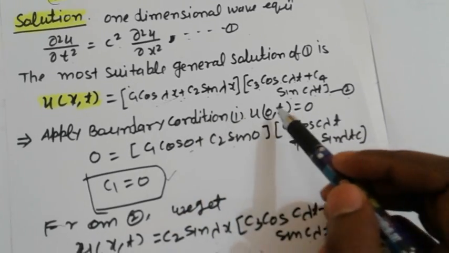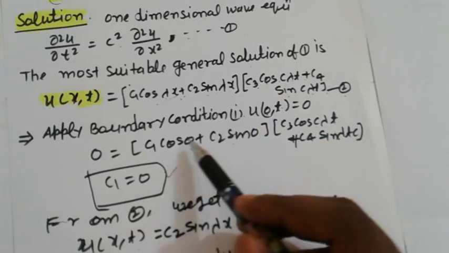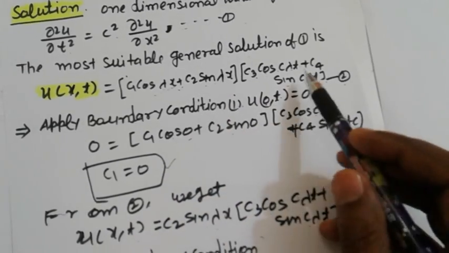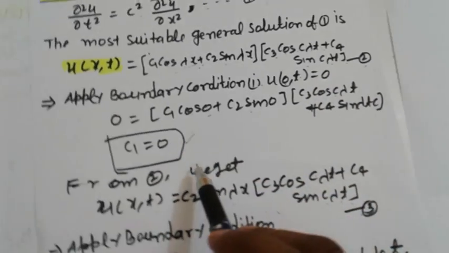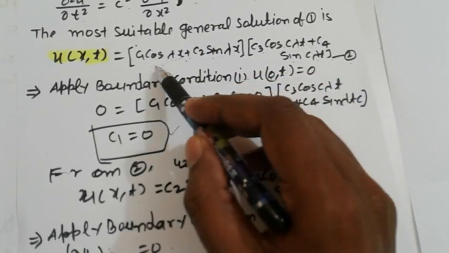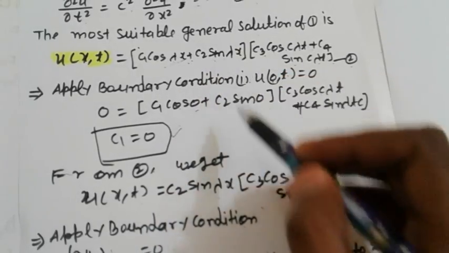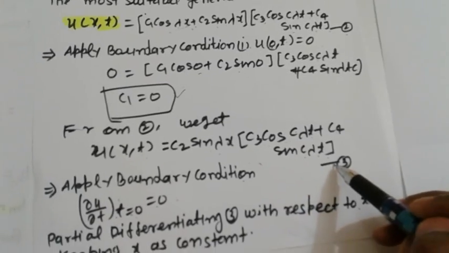Now apply the boundary condition u(0,t) = 0. It means putting x = 0 into equation 2, we get c1 cos 0 and c2 sin 0, and so c1 becomes 0. Now from 2, putting the value of c1, we get u = c2 sin λx (c3 cos cλt + c4 sin cλt). This is equation number 3.